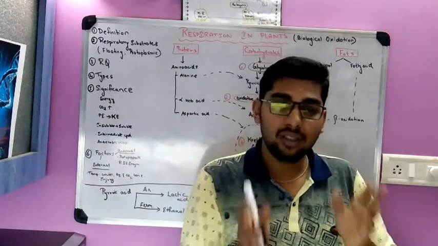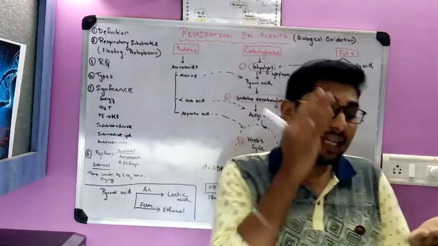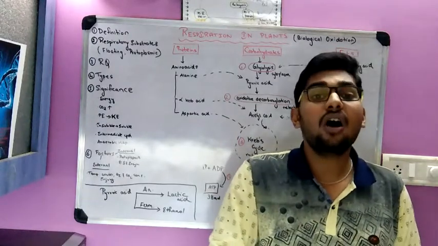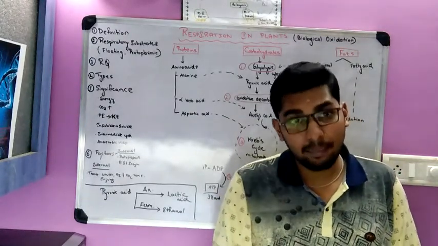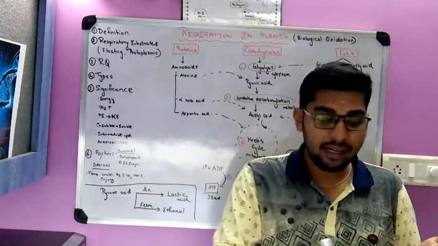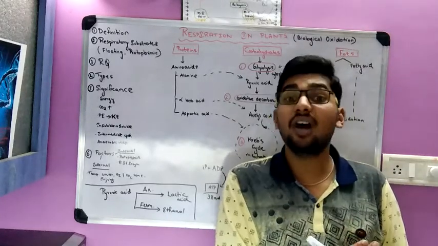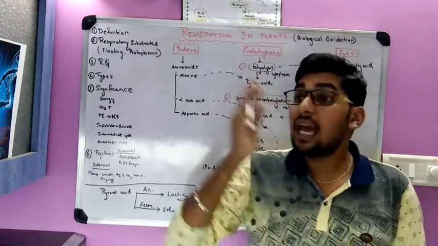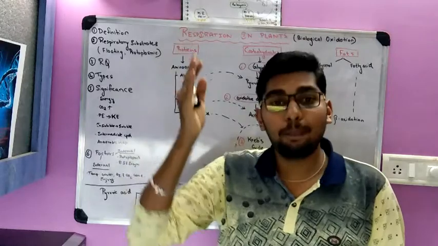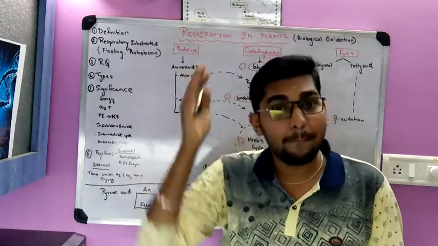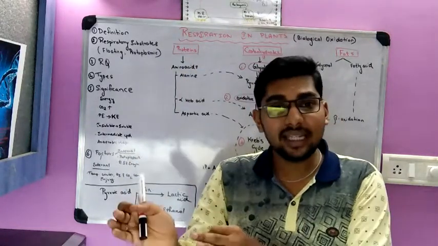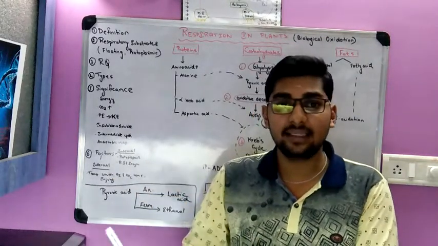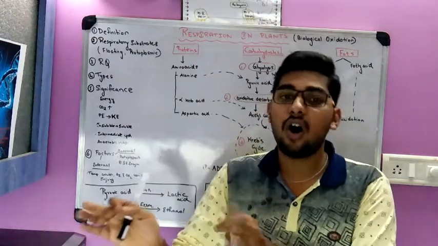Aerobic respiration is the complete breakdown or complete degradation of organic molecules into simpler forms with the release of carbon dioxide, water and an enormous amount of energy in the presence of atmospheric oxygen. Anaerobic respiration is partial degradation or partial breakdown which releases alcohol and other organic acids in the absence of oxygen.